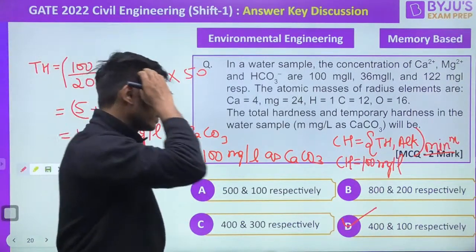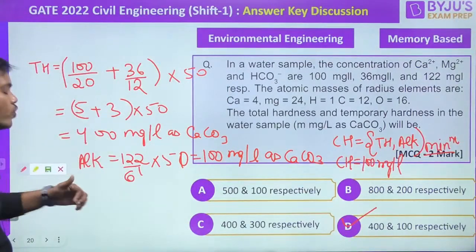Absolutely right. Shivam has given the right answer as well. Okay, let's move to the next question.